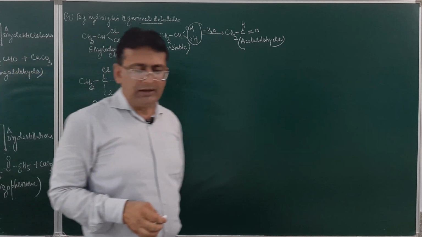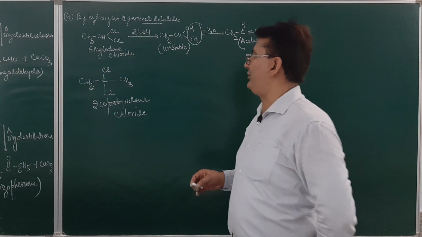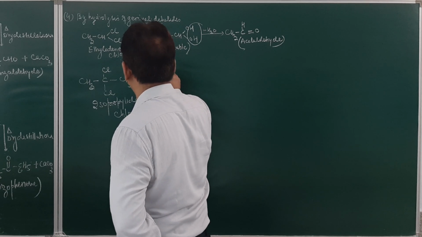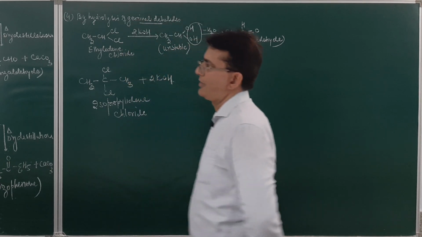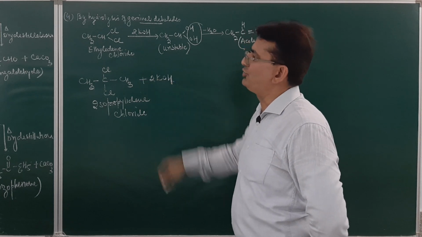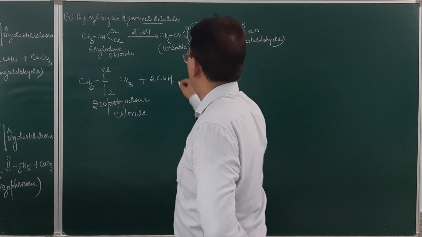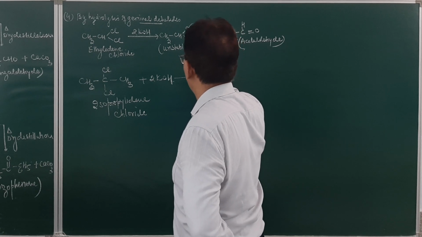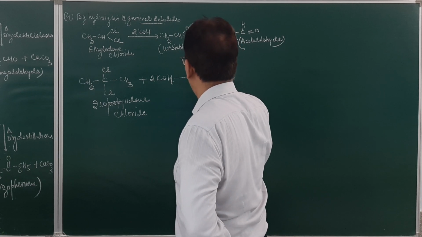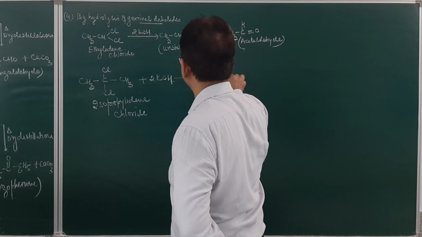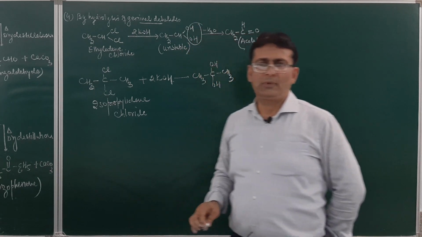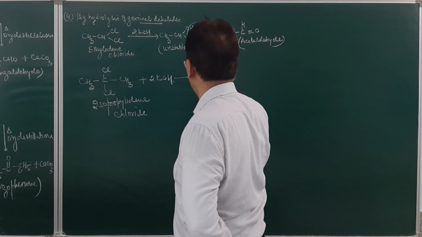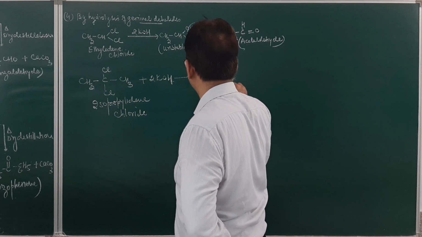This isopropylidene chloride, when made to react with potassium hydroxide, here instead of Cl, the two OH groups will come, and this will result in the formation of CH3, C, OH, OH and CH3. This is an unstable compound.